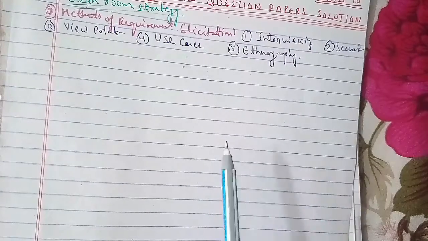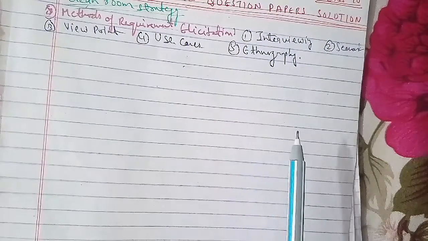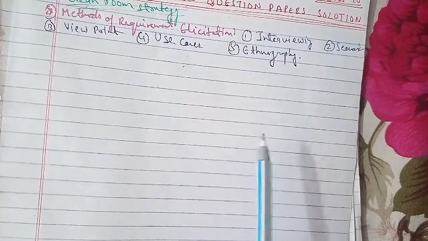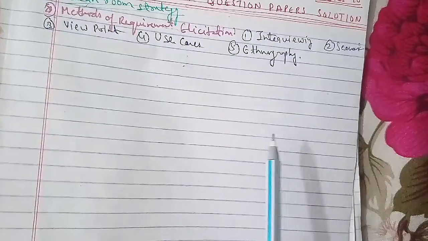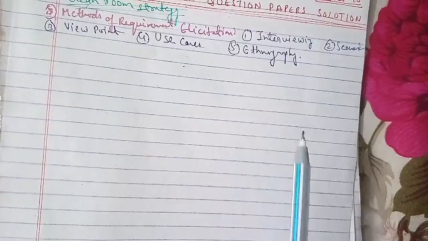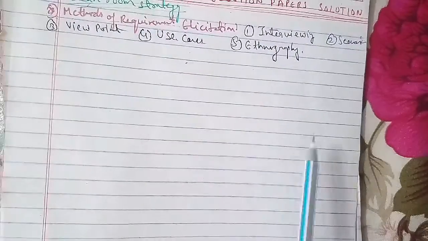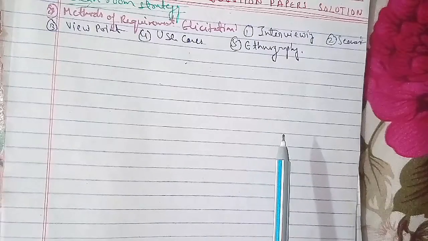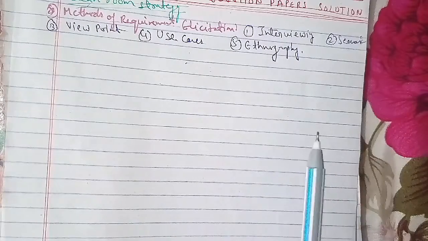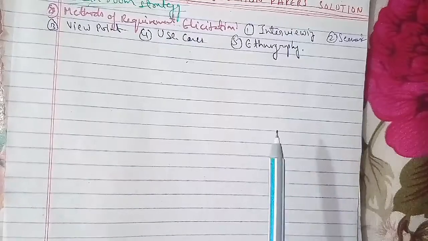Right, the names of the design principles. The names of the software design principles are abstraction, modularity, information hiding, refinement, functional independence, and cohesion. So I will write it down for you all. Names of software design principles. The first one is abstraction.